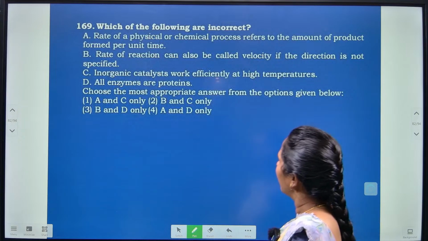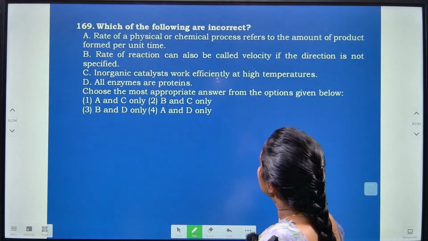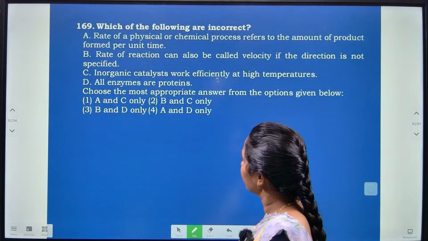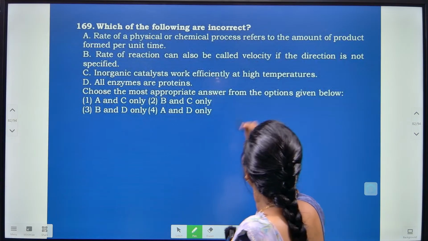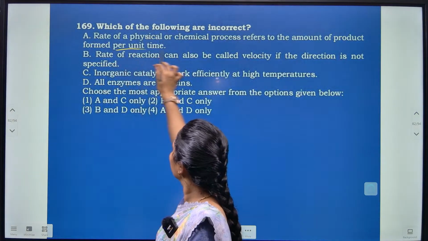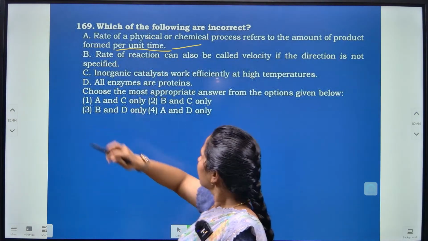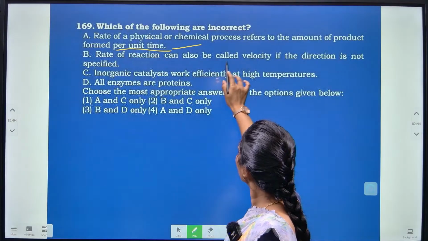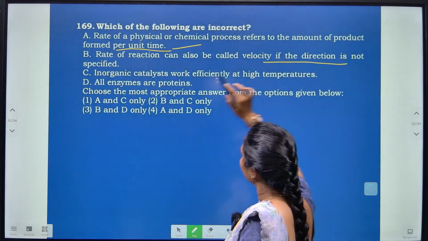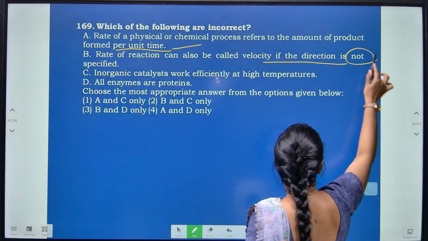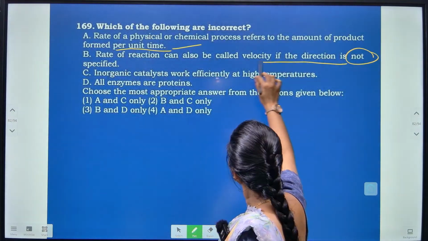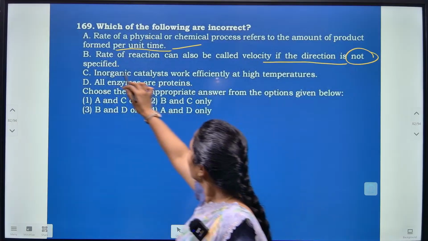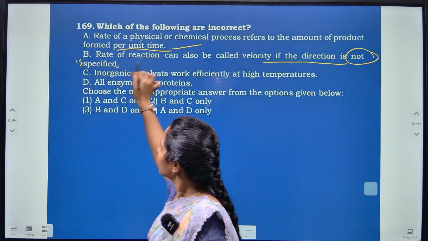Right. Now, which of the following statements are incorrect? Okay, so let us see. The rate of physical or chemical process refers to the amount of the product formed per minute. Yes, exactly. Next one, the rate of reaction can also be called the velocity if the direction is not specified. It is not specified, so it is wrong here, but it should be what? The velocity if the direction is specified.